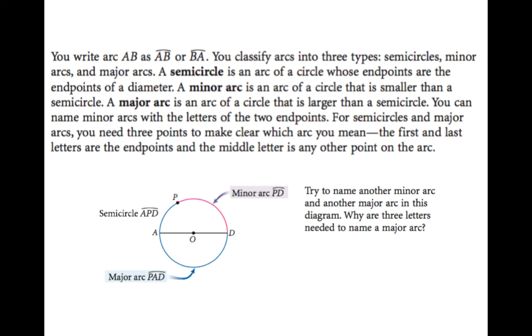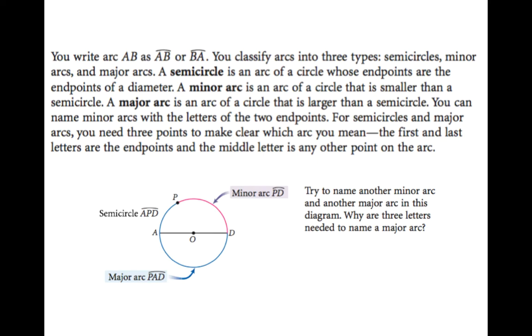A minor arc is an arc of a circle that's smaller than the semicircle. A major arc is an arc of a circle that's larger than a semicircle. Minor means small, major means big, so you can think of it in relation to that semicircle, that half circle. You can name minor arcs with the letters of the 2 endpoints. So in this way, it's very similar to segments. We name a segment by its endpoints, and we name minor arcs by their endpoints.